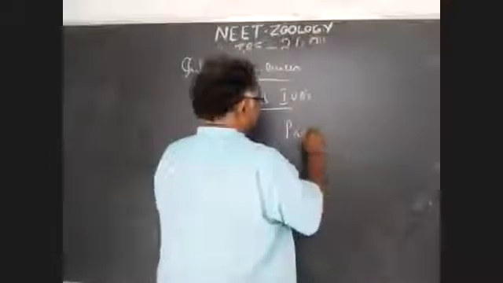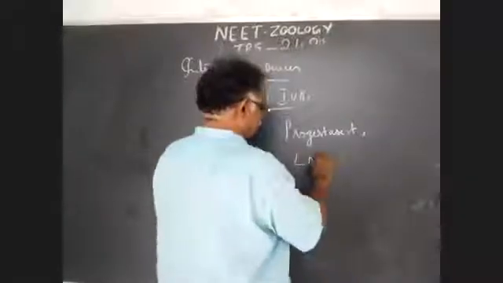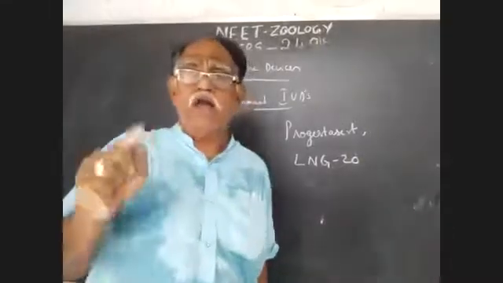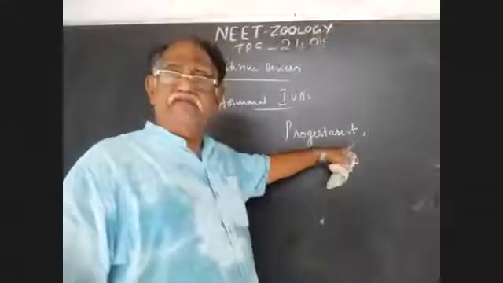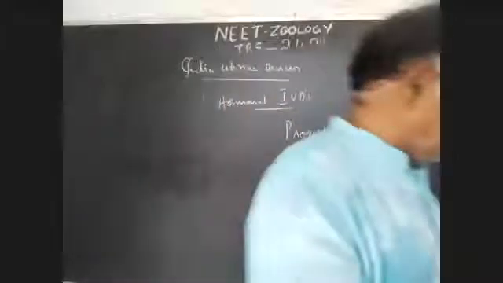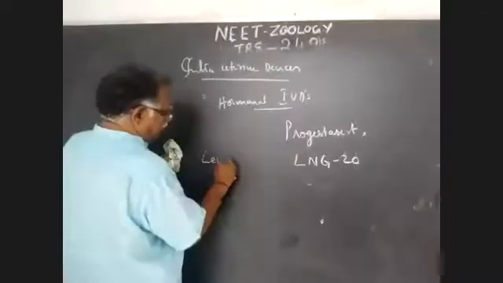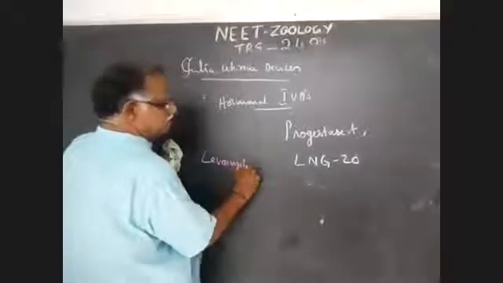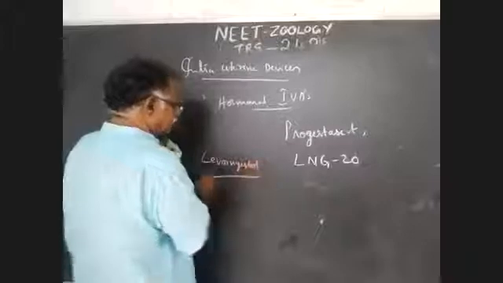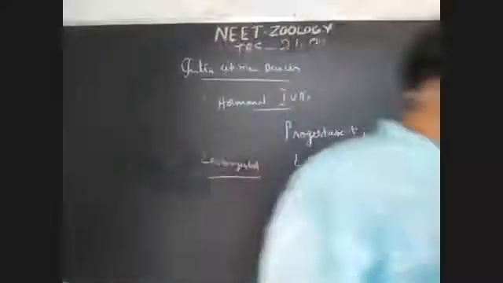The first one, progesterone, and the second, LNG20. These are the two types of hormonal IUDs. LNG is levonorgestrel. Levonorgestrel is the hormone-releasing intrauterine device.